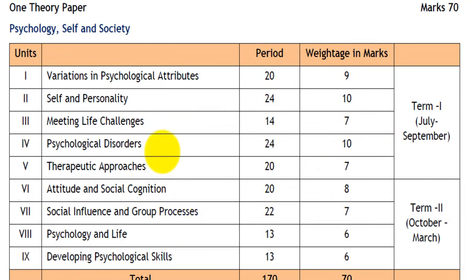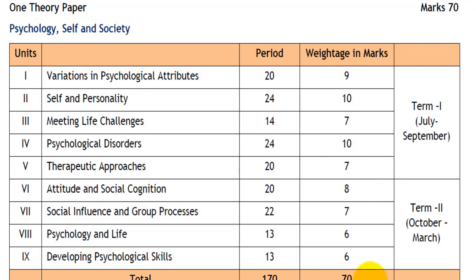Unit 4, psychological disorders, will be for 10 marks. Unit 5, therapeutic approaches, will be for 7 marks. Unit 6, that is attitude and social cognition, will be for 8 marks. Social influence and group processes, that is Unit 7, will be for 7 marks. Unit 8, that is psychology and life, will be for 6 marks. And Unit 9, that is developing psychological skills, will carry 6 marks weightage.